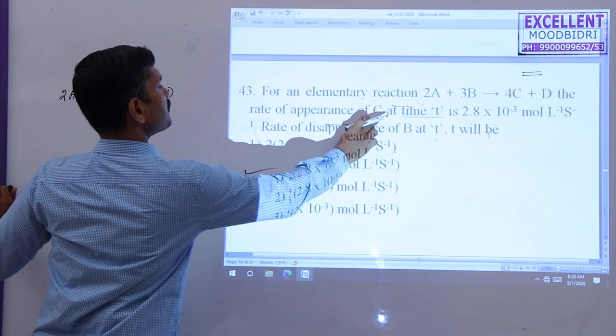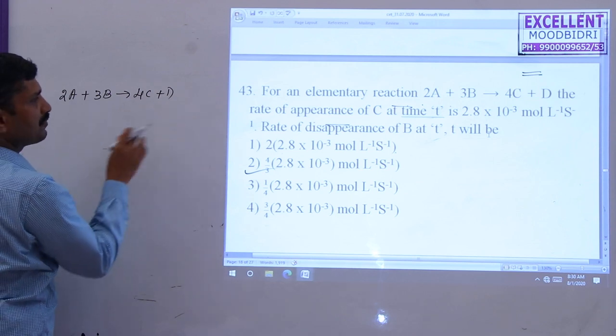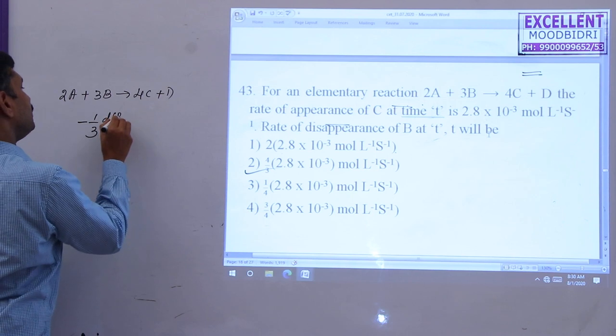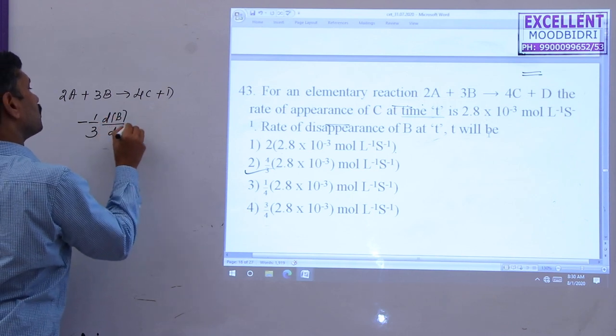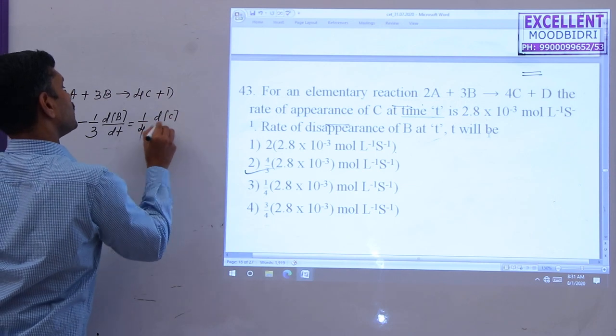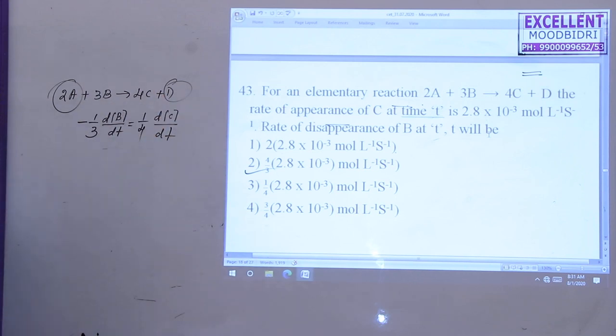So the rate of appearance of C is given, you have to find the rate of disappearance of B. So the equation: 1 by 3 into dB by dt is equal to 1 by 4 into change in concentration of C divided by dt.